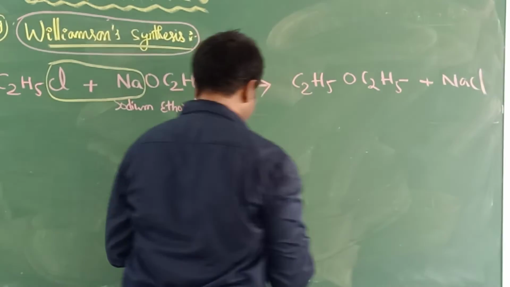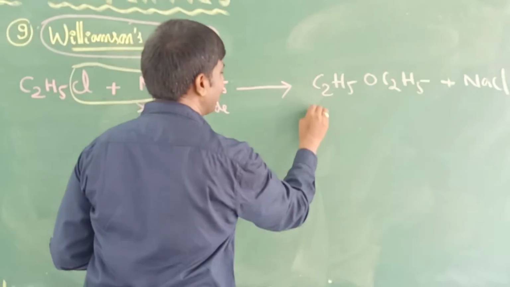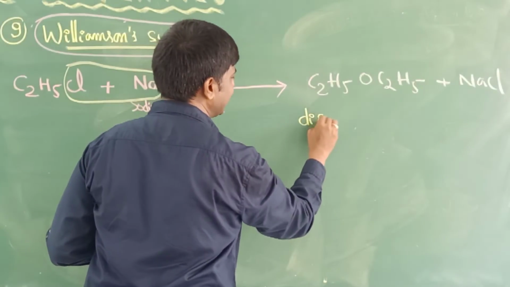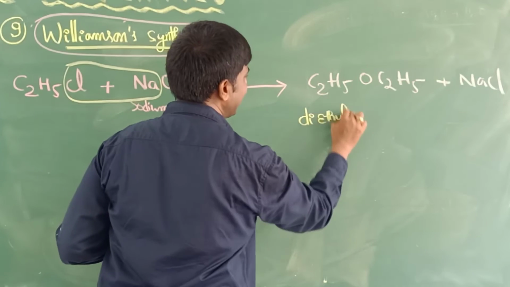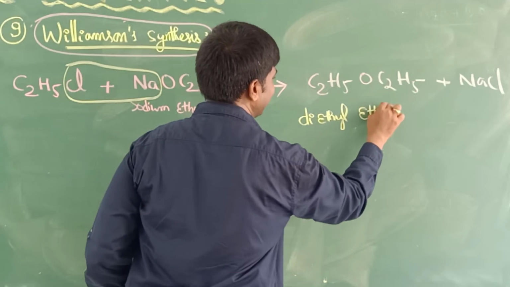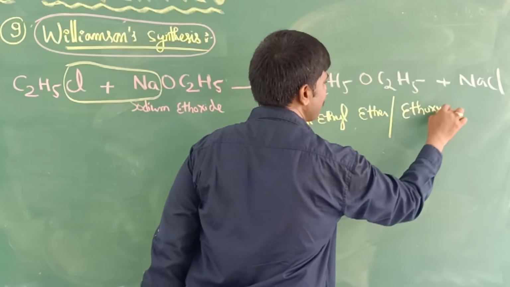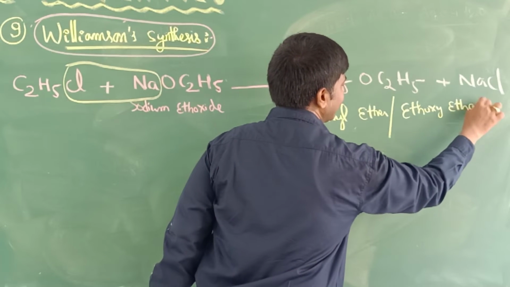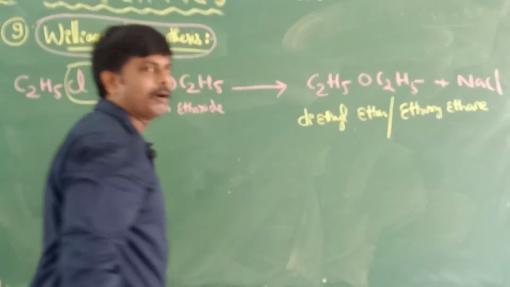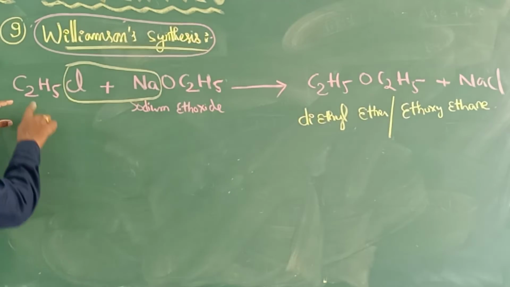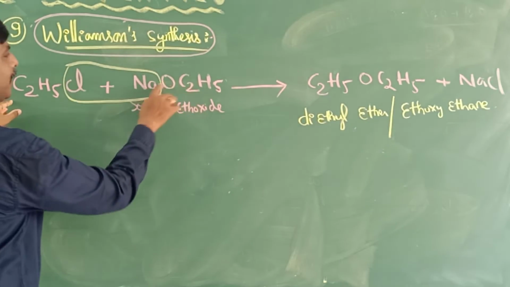This C2H5OC2H5, what is the name already discussed in the earlier reaction? Diethyl ether, or ethoxyethane. So ether will form when chloroethane reacts with sodium ethoxide.